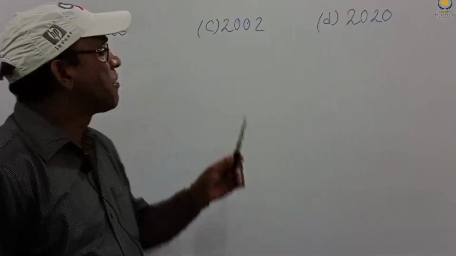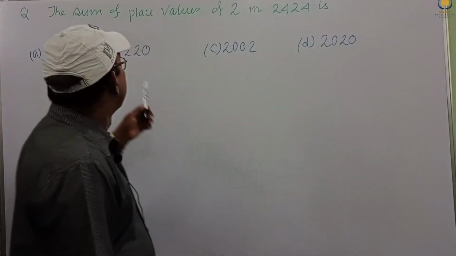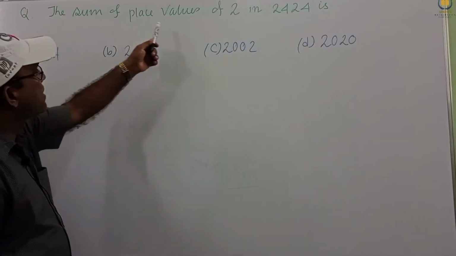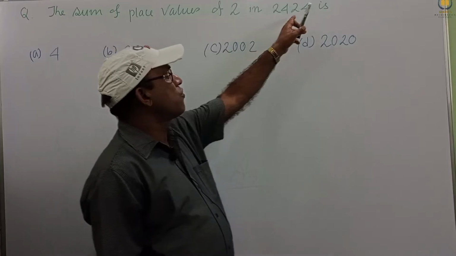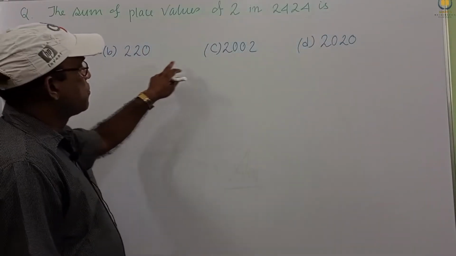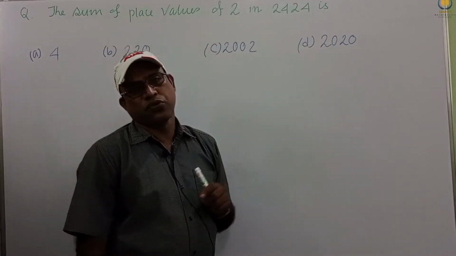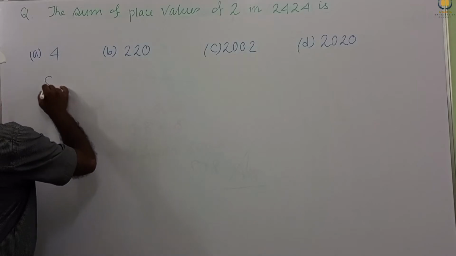This is another problem. This is the cousin of the previous problem, the first problem. The sum of place values of 2 in the number 2424 is: 4, 220, 2002, 2020. So we have to find the sum of the place values of this.